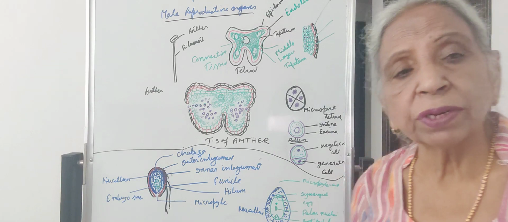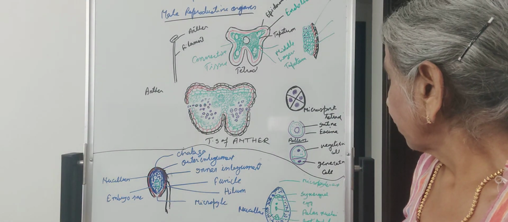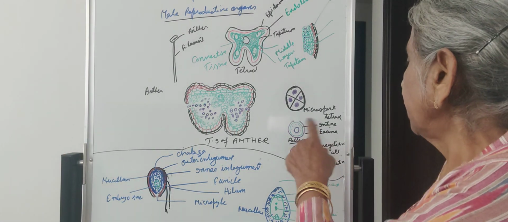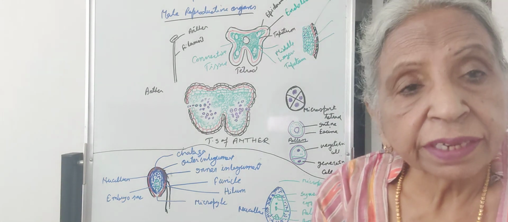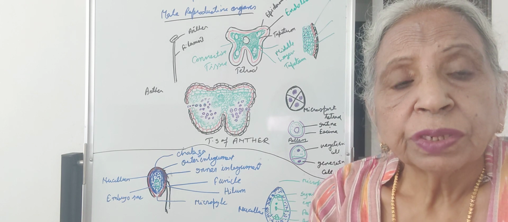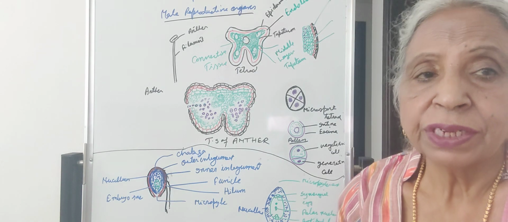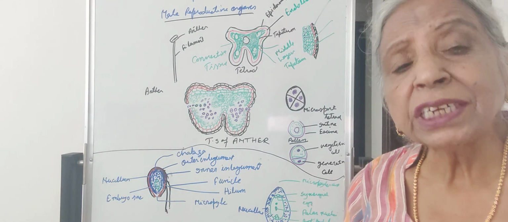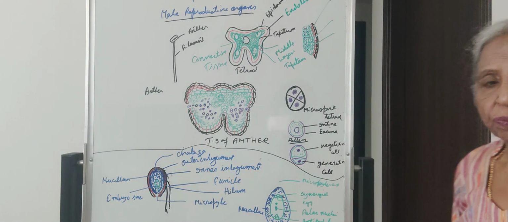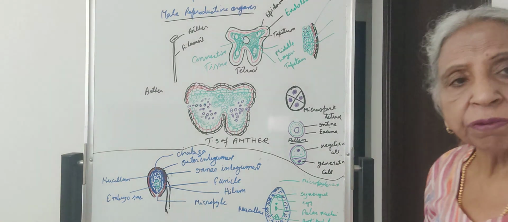So in some cases the pollen grains are shed at the 2 cell stage, generative cell and vegetative cell, with the generative cell towards the point where exine is lacking. In other cases the generative cell divides mitotically into two, forming the two cells which are called the male gametes. So they are shed at the 3 cell stage. So this is all about the structure of the male reproductive part.